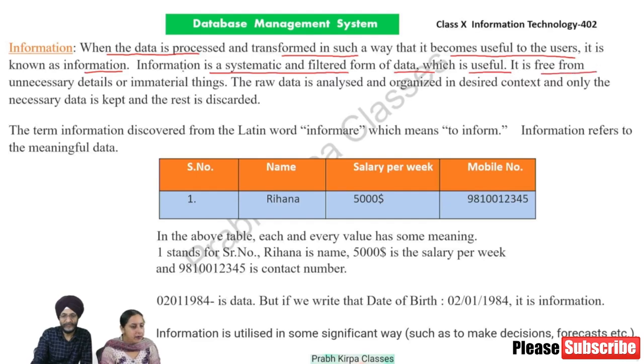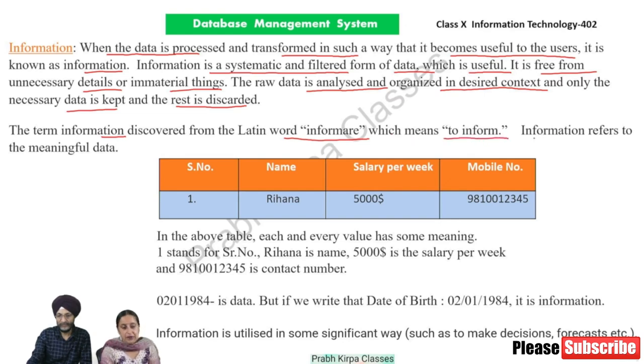It is free from unnecessary details or immaterial things. The raw data is analyzed and organized in desired context, and only the necessary data is kept and the rest is discarded. The term information is derived from the Latin word informer, which means to inform. Information refers to the meaning data.